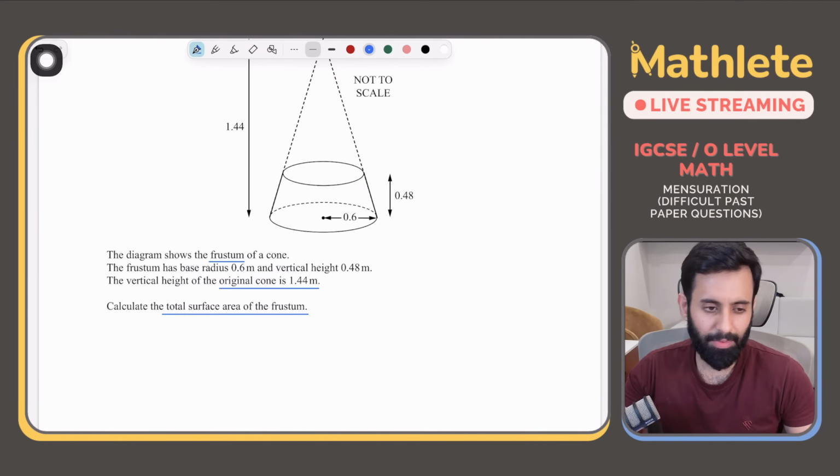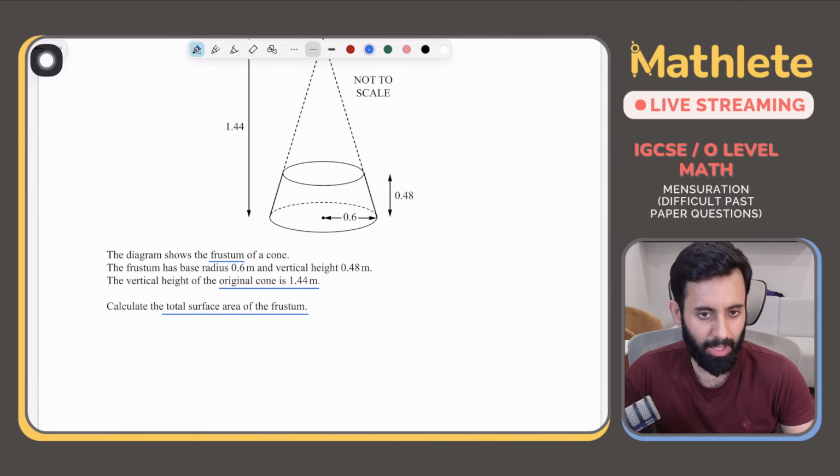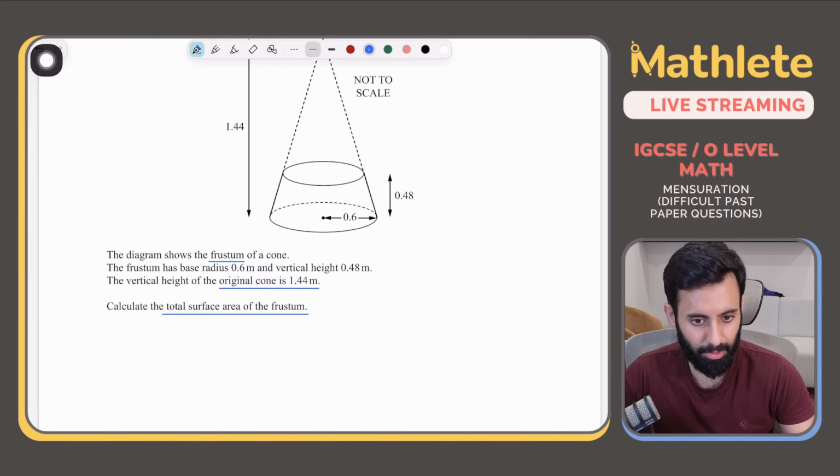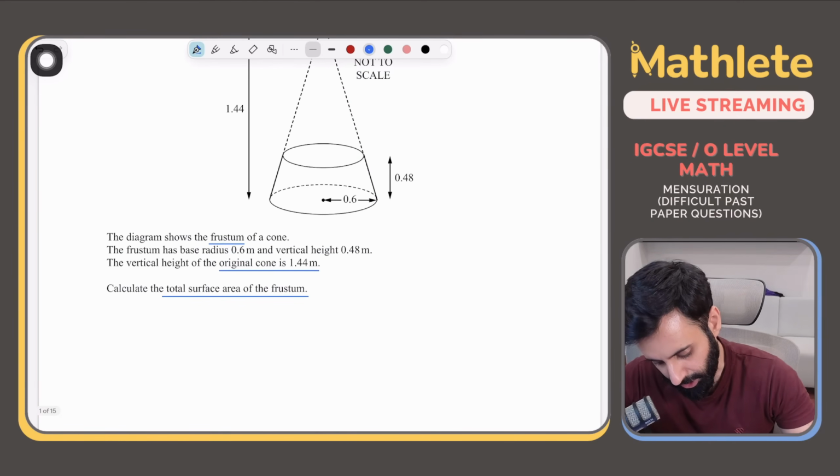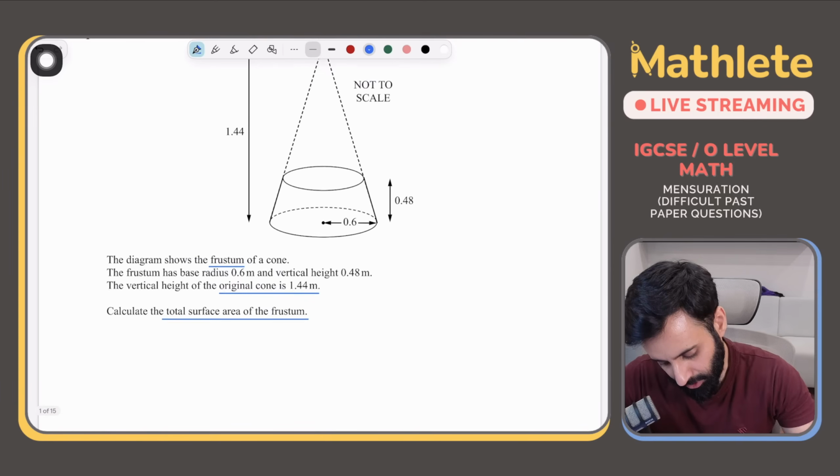You guys may find some formulas telling you how to calculate the total surface area of the cone or something. Okay? But my suggestion is, don't use those formulas. Those formulas are a total waste of time. Instead, just use your common sense. Simple as that. What do I mean by common sense? By common sense, I mean you simply calculate the volume of the bigger cone. From that, subtract the volume of the smaller cone. Okay? So calculate the total surface area of the frustum.